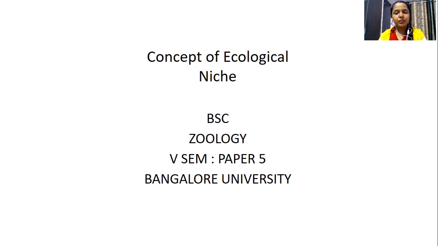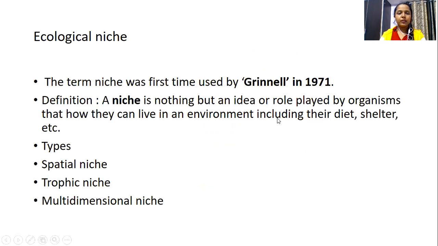In this video, I'm going to explain the concept of ecological niche. The term niche was first used by Grinnell in the year 1917.